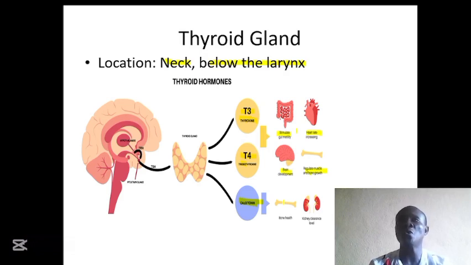It will also cause the absorption of calcium in the food we eat from the gastrointestinal tract into the bloodstream. So the parathyroid hormone produced by the parathyroid gland is acting opposite to calcitonin. The calcitonin is causing a decrease, while the parathyroid hormone is causing an increase in the blood calcium level.